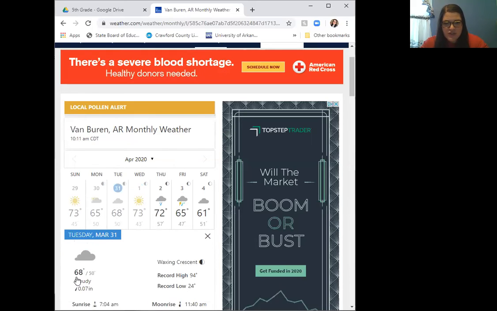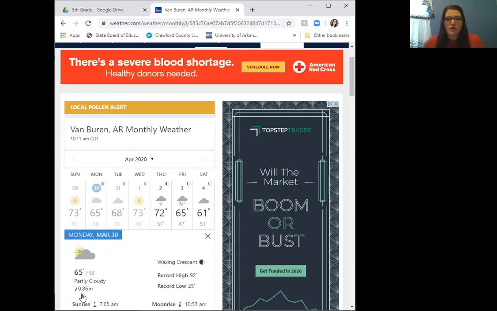And it tells you on Tuesday, it was 68 degrees and we had 7/100 of an inch of rain. So just a little bit of rain. So it's 68 degrees and you had 0.07 inches of rain. Once again, it doesn't tell you what the wind speed was on Tuesday, but that's another thing that you can kind of estimate. How windy did you think it was on Tuesday? Then Monday, 65 degrees, 0.86 inches of rain on Monday.